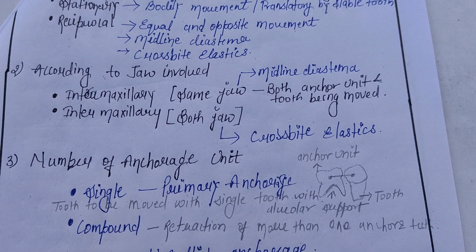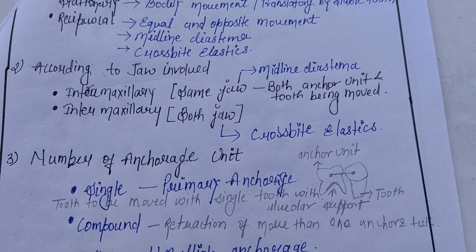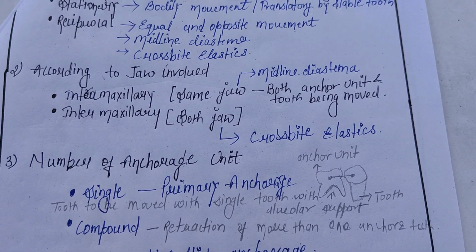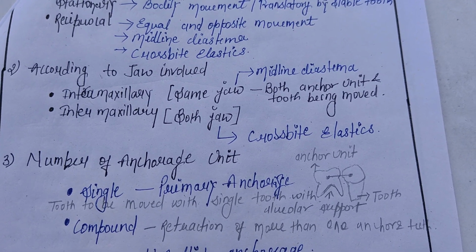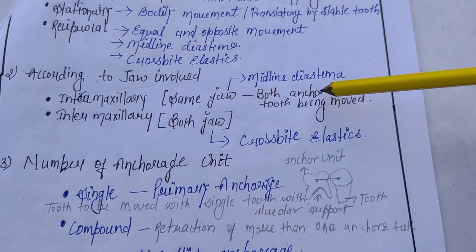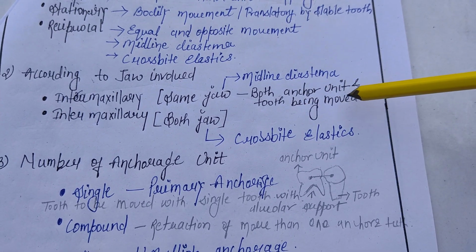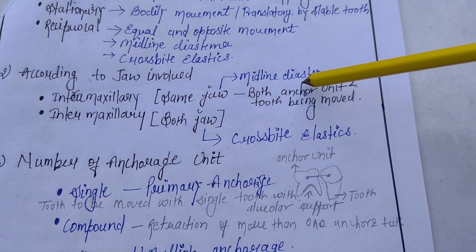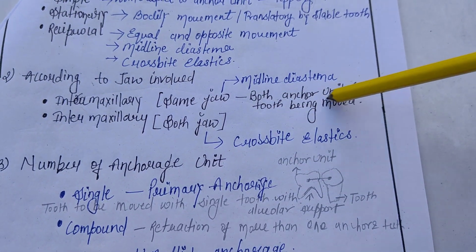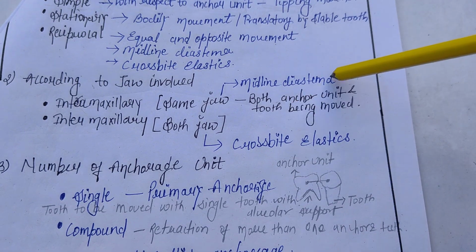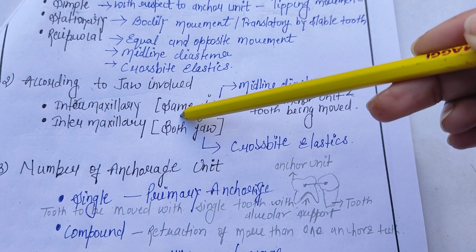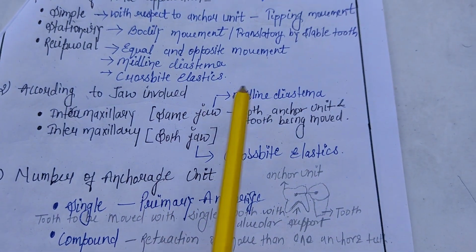When the anchorage is seen in the same jaw, it is called intramaxillary anchorage. Both the anchor unit and the tooth being moved, where the resistance and unwanted tooth movement are present, are in the same jaw.